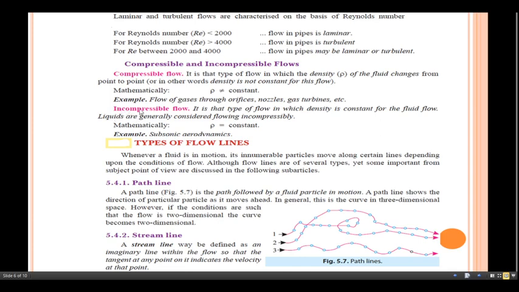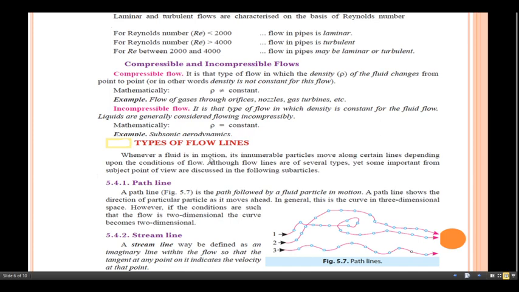Let us discuss incompressible flow. It is that type of flow in which the density is constant for the fluid flow. Liquids are generally considered as flowing incompressibly. Mathematically, rho equals constant. An example is subsonic aerodynamics.